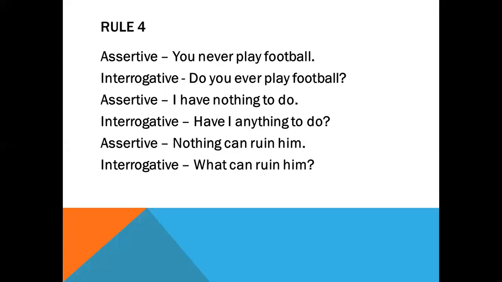Next one, nothing can ruin him. What can ruin him? Here you see this example is a different one. You can also write down here, can anything ruin him? And you can write down, what can ruin him? Both are correct.